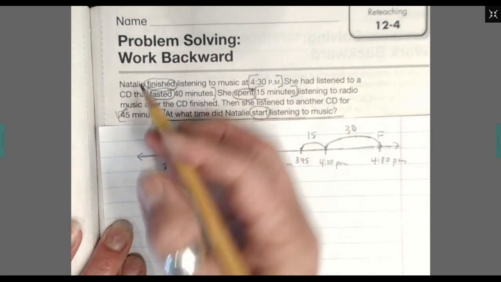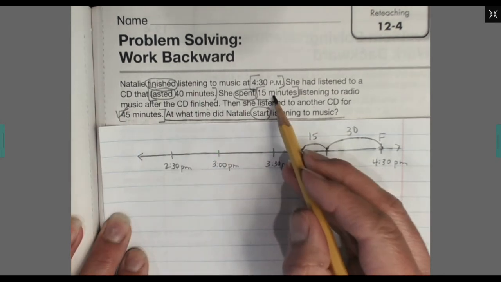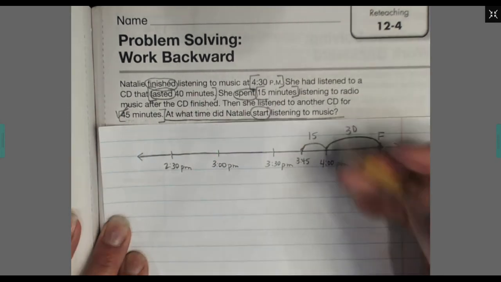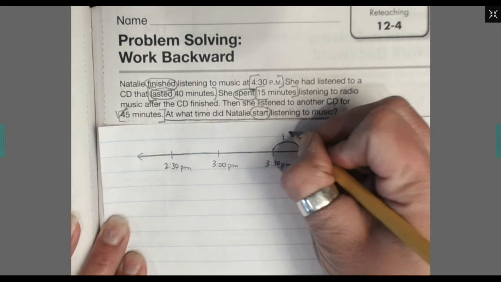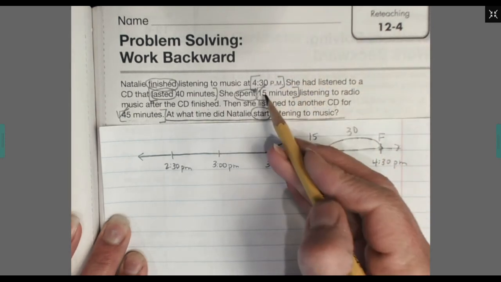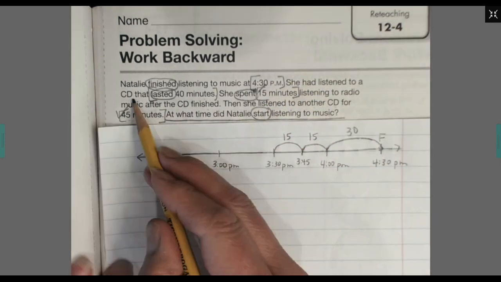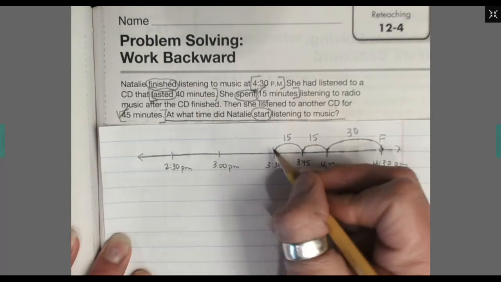Before that, she spent 15 minutes listening to radio music. So here's where we're at. 15 minutes for radio music. Okay, done with that, put a check. And she listened to a CD for 40 minutes. So to go from 3:30 to 3, that's easy. That's 30 minutes. And we need to get to a total of 40 minutes.